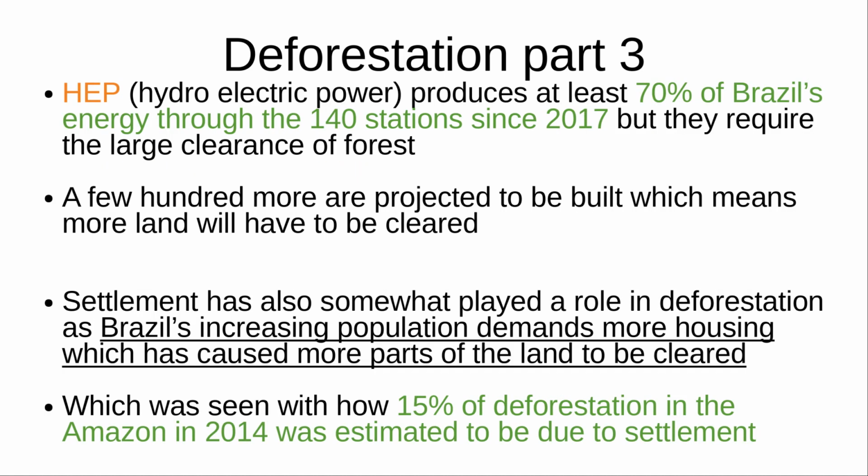HEP, hydroelectric power, produces at least 70% of Brazil's energy through the 140 stations since 2017, but they require large clearance of forest. Furthermore, a few hundred more are projected to be built, which means more land will have to be cleared. Settlement has also somewhat played a role in deforestation, as Brazil's increasing population demands more housing, which has caused part of the land to be cleared for housing, as seen with how 15% of deforestation in the Amazon in 2014 was estimated to be due to settlement.